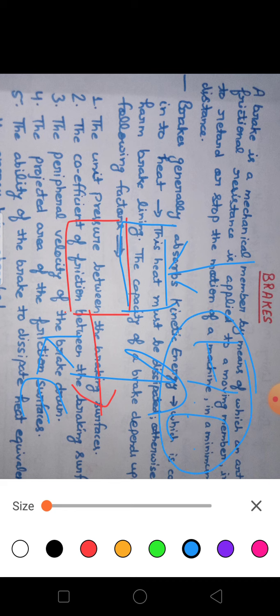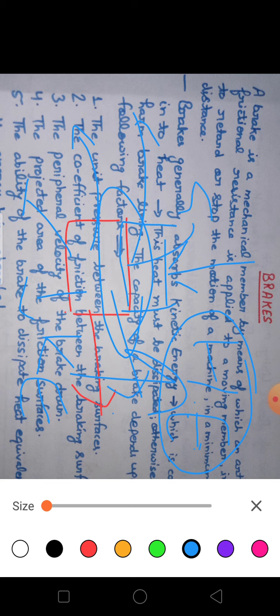Now where will this heat energy go? In these two parts, right? In these two parts. Now this heat energy which came into these two parts must be dissipated to the surrounding, to the atmosphere.